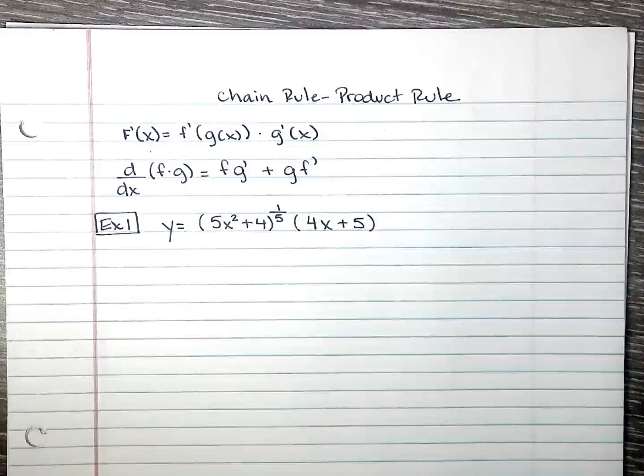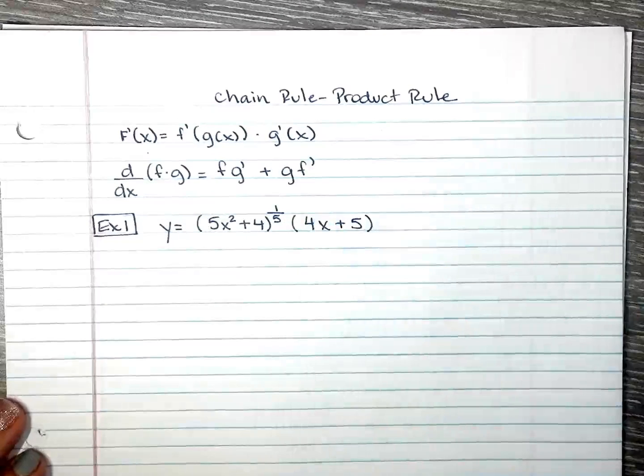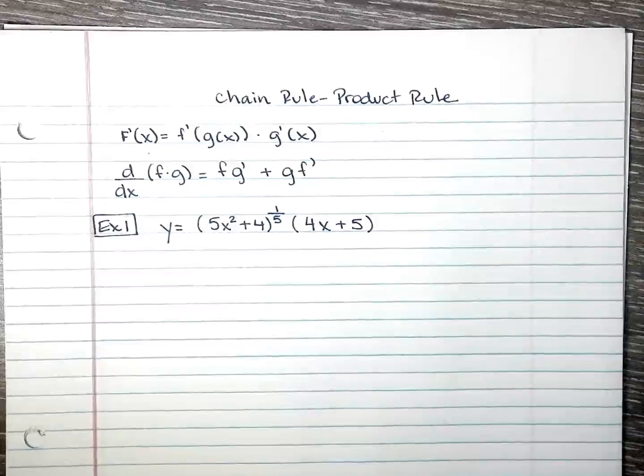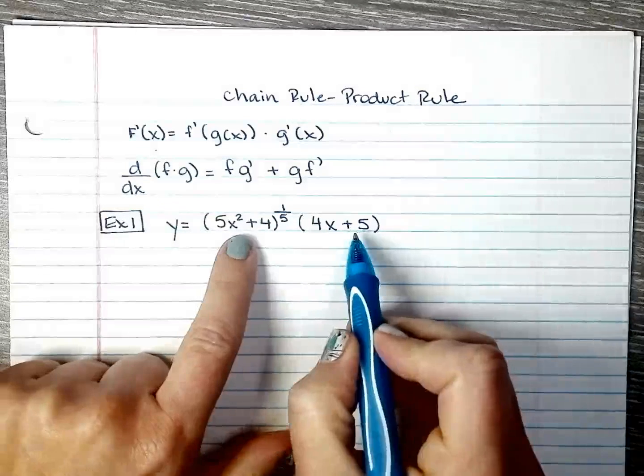Hello again. Here we are doing chain rule and product rule one more time, but this time we have a rational as the exponent. Like you've seen in the previous video, I will separate those two functions.